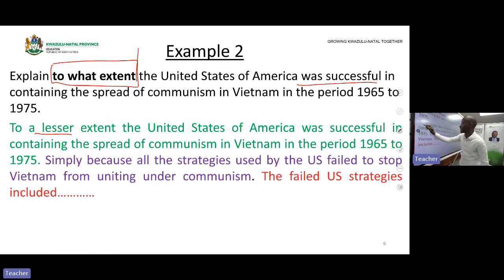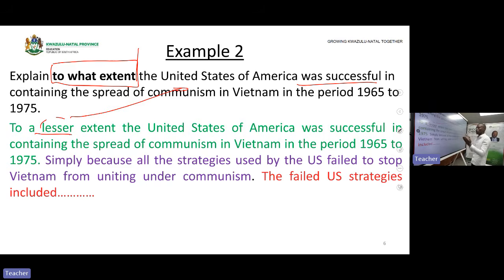Now we start with the first step, which is taking a position: to a lesser extent. Then you bring back the statement. The United States of America was successful in containing the spread of communism in Vietnam in the period of the 1950s to 1970s. Why did you say to a lesser extent? Because the statement is not true. Are we clear?